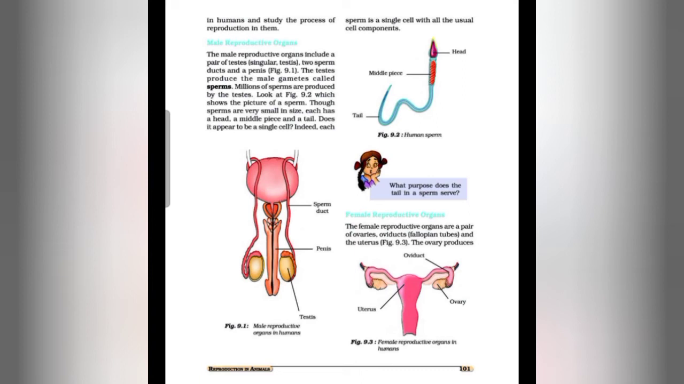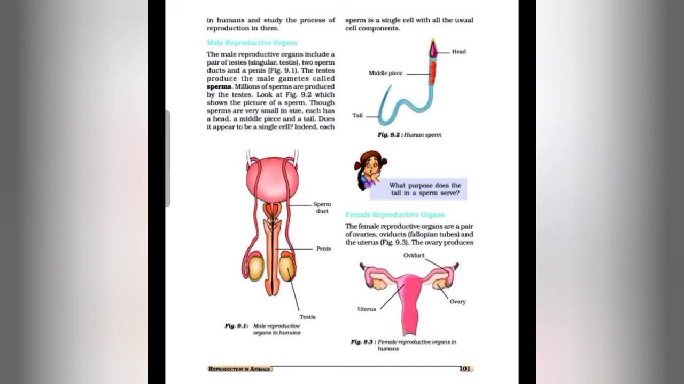The structure of the male reproductive organs in humans is given, which also shows the picture of a sperm. Human sperm are very small in size. Each has a head, a middle piece and a tail. Does it appear to be a single cell? Yes, indeed, each sperm is a single cell with all the usual cell components. So this is the structure of a human sperm.